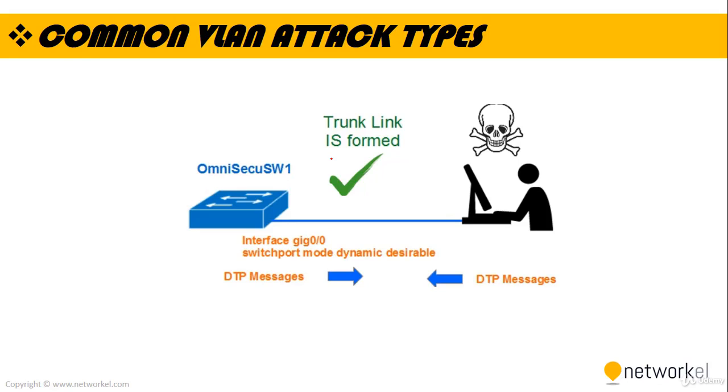Consider a situation where an attacker is connected to a switch interface which is configured with either dynamic desirable, dynamic auto, or trunk modes. If the attacker can generate DTP messages from his computer, a trunk link can be formed between his computer and the switch. Another method of switch spoofing is by connecting a rogue switch to an interface configured with dynamic desirable, dynamic auto, or trunk modes.